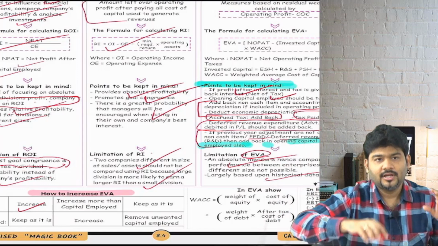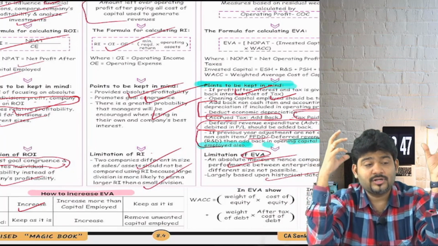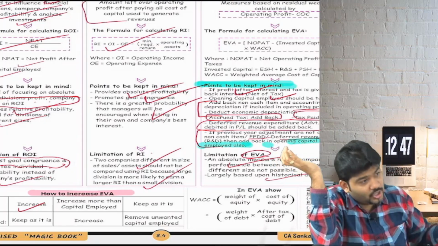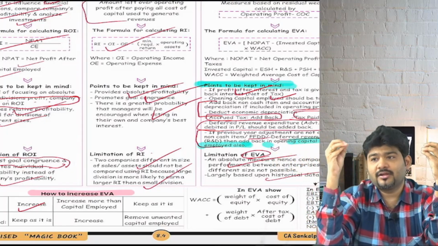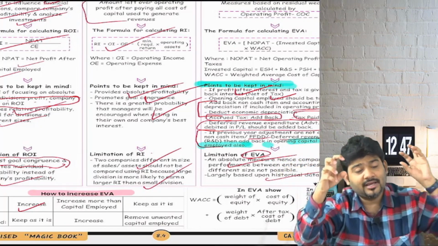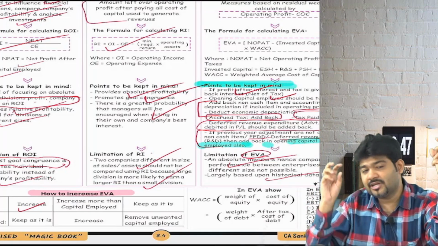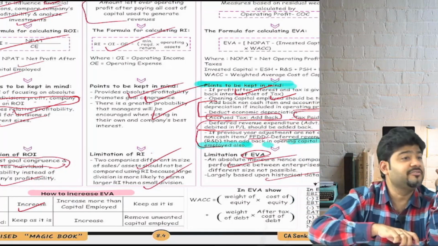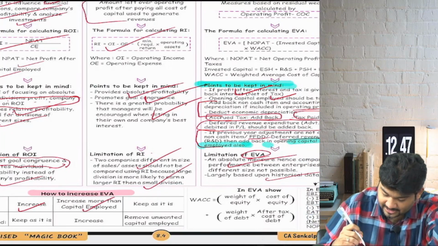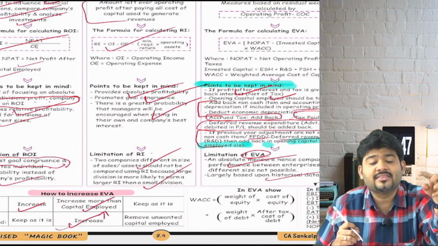Second, increase your NOPAT more than the capital employed. What they are saying is, suppose you are increasing your capital employed, on that capital employed your NOPAT should increase more. Currently you are earning 10% NOPAT on capital employed, and suppose you are infusing more capital employed, try to earn more NOPAT than regular on that new capital employed. So instead of 10%, try to earn 12%, automatically your EVA will increase. Are we understanding? So if capital employed is increased, that's okay, but increase your NOPAT more than the capital employed.